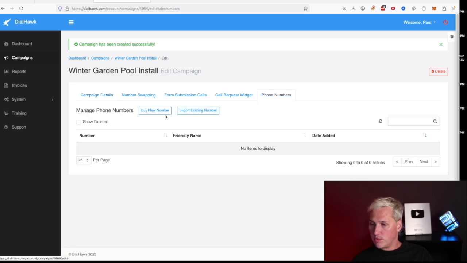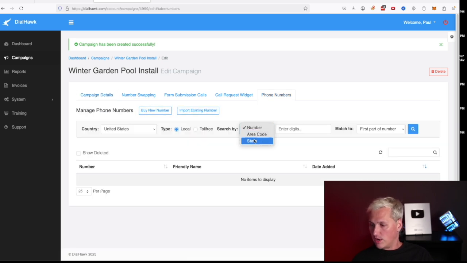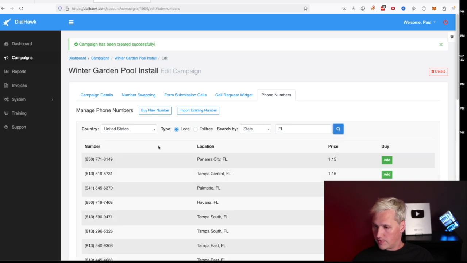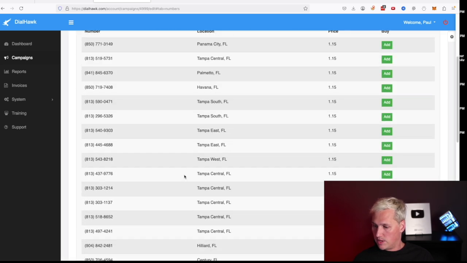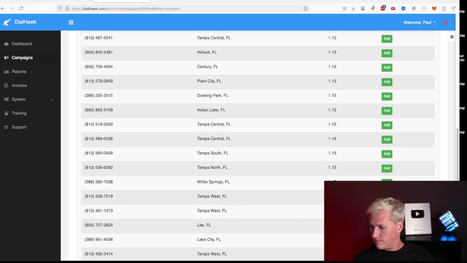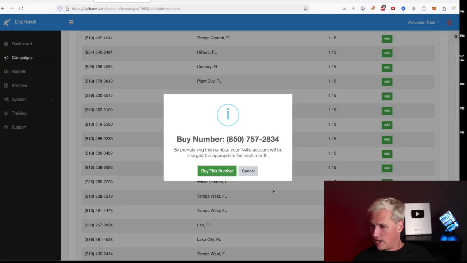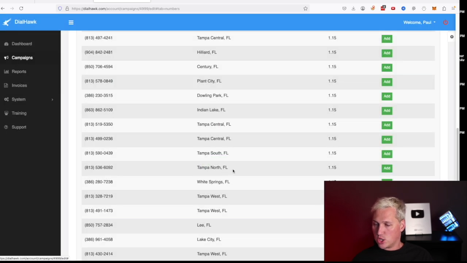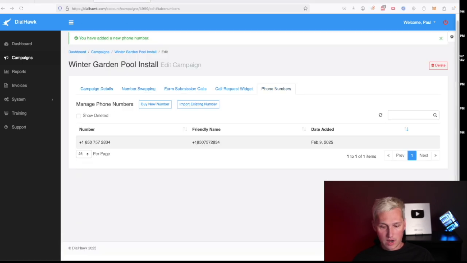We're gonna come under phone numbers. We're gonna buy a new number. We're gonna do it for the state of Florida. Okay, so there we go. Let's grab one of these phone numbers here. I'm gonna click add. Now it's $1.15 to buy this phone number. And this is gonna track all of our leads so that we never have to answer the phone. It's gonna forward it over to someone automatically for us. We're gonna be completely hands off, which is what makes this strategy so great.